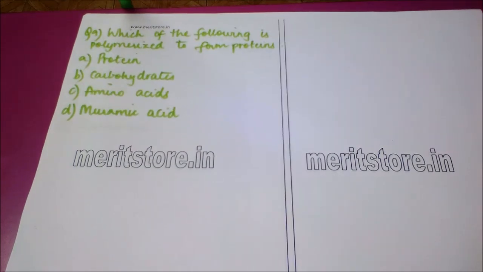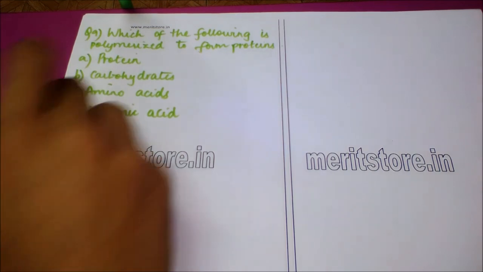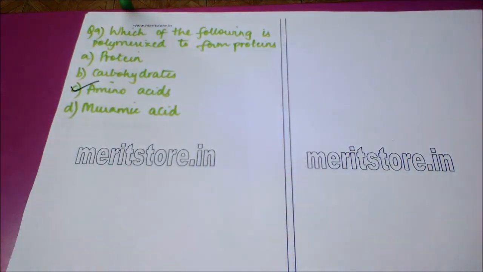Our next question is, which of the following is polymerized to form proteins? Options are A, protein, B, carbohydrates, C, amino acids, and D, muramic acid. The correct answer to this question is easily amino acids, which form a polypeptide chain to give rise to proteins in the body.